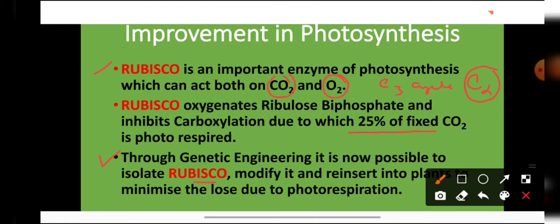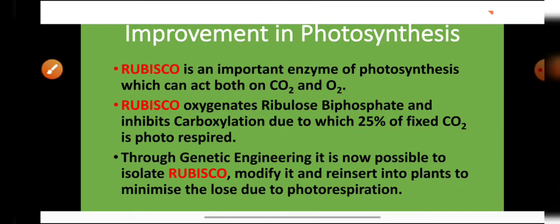So with the help of genetic engineering, the scientists have removed its oxygenase properties and retained its carboxylase properties. After retaining the carboxylase properties and removing the oxygenase properties, they have reinserted this enzyme into plants, and in this way they are successful in minimizing the loss of fixed carbon due to photorespiration. So this is the first example of biotechnology where it is helpful in improving the process of photosynthesis.